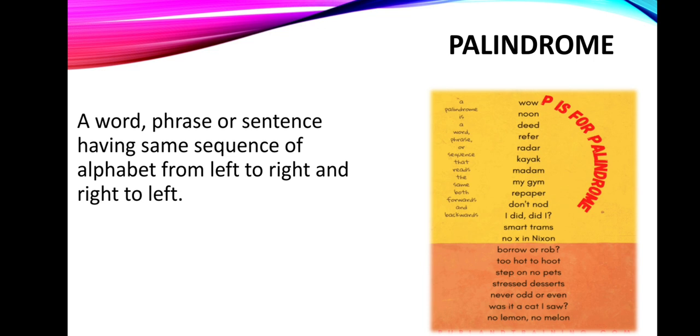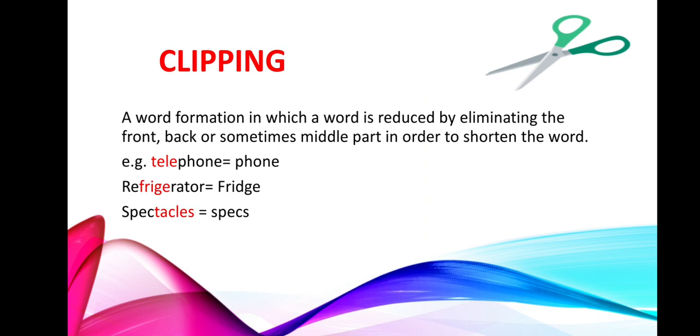It means if we take the sequence of the alphabet from left to right or right to left, the word which is constructed is known to be a palindrome in linguistics terminology. Then we have clipping. So what is clipping? It's a word formation in which a word is reduced by eliminating either the front, back, or sometimes the middle part in order to shorten the word.